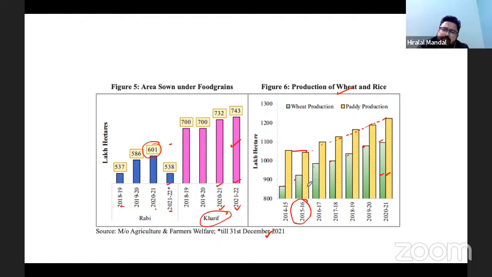Now, what could be the possible reason that in 2015-16 the paddy production went down, yet the wheat production has gone up? What could be the possible reason for that?